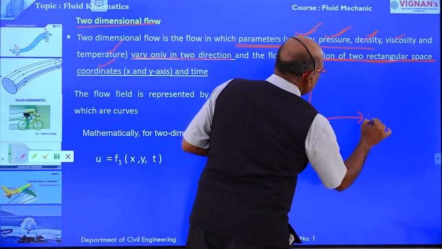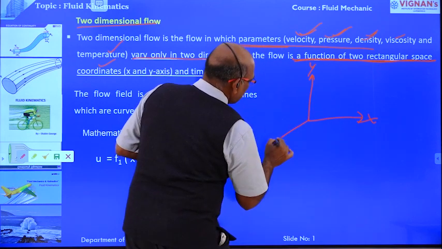This is the x direction, this is the y direction, this is the z direction.